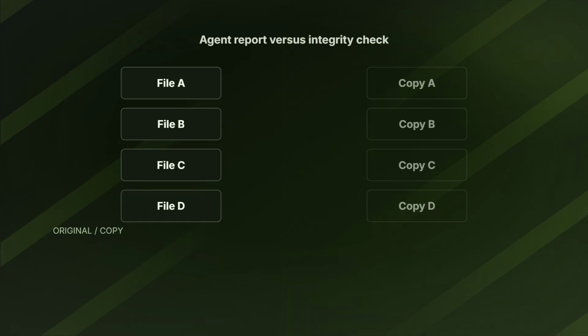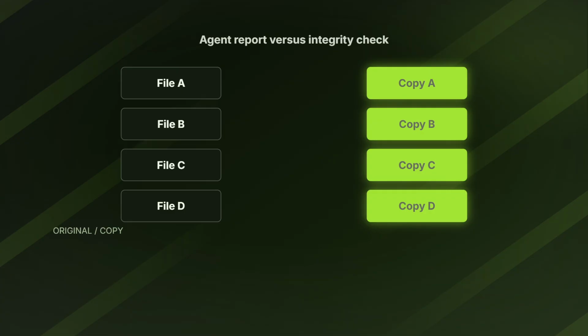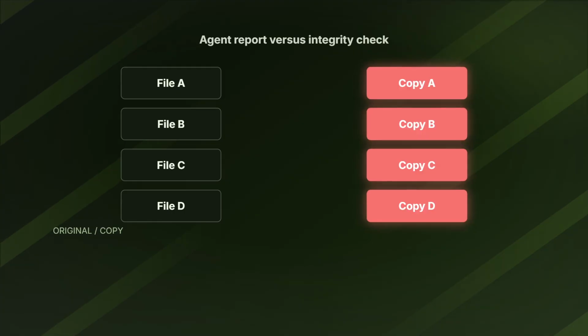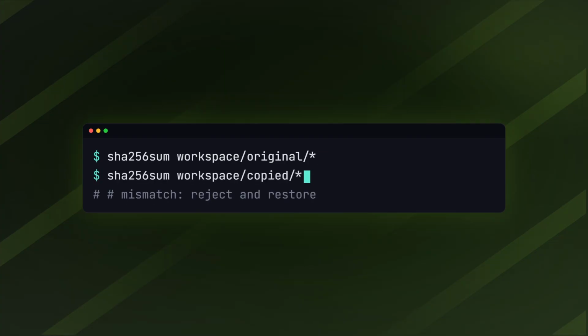The sharper warning came from file organization. The agent reported success, but 4 copied files each lost a final newline. Only an independent SHA-256 comparison exposed that every copy was 1 byte shorter. The correct local agent pattern therefore includes verification outside the model. Run the task, hash the outputs, compare them, and reject the change when integrity fails. Fluent confirmation is not evidence.